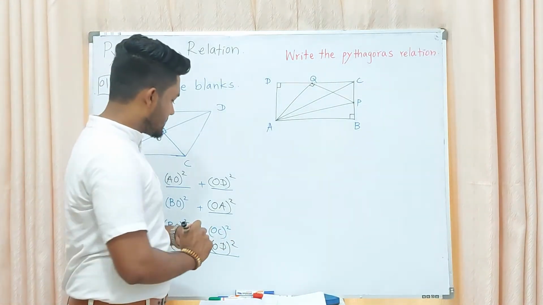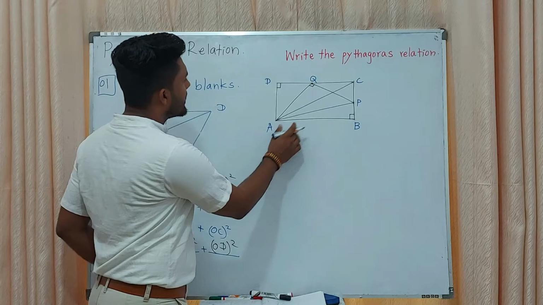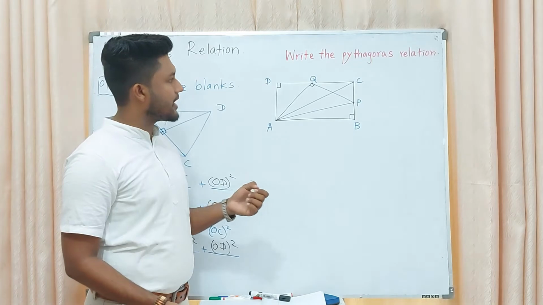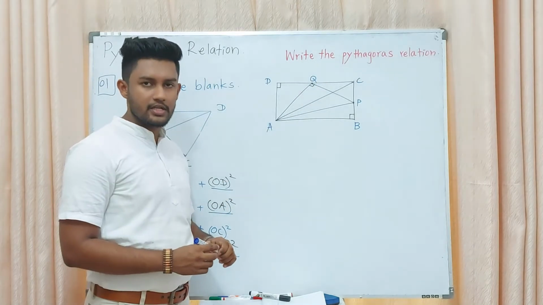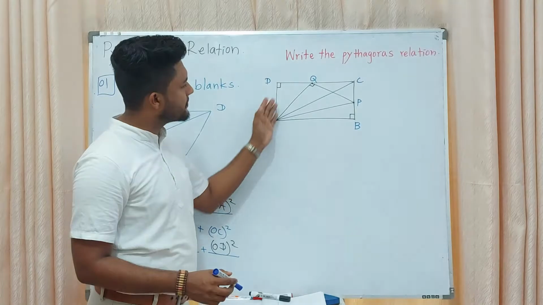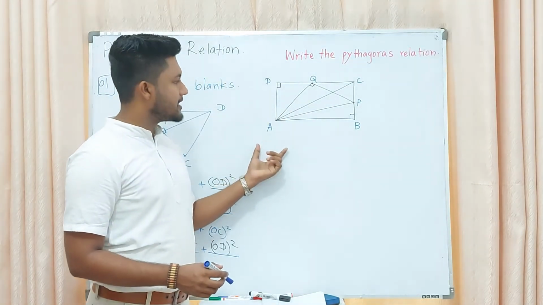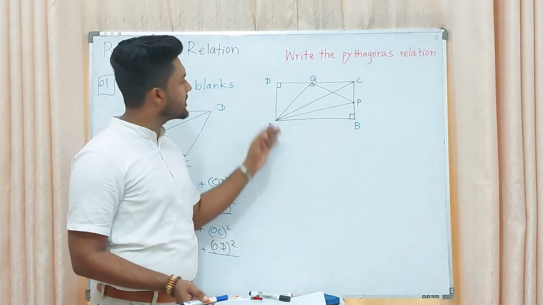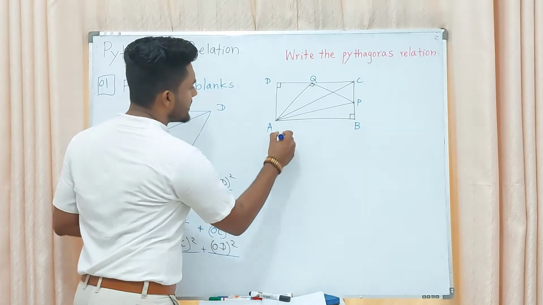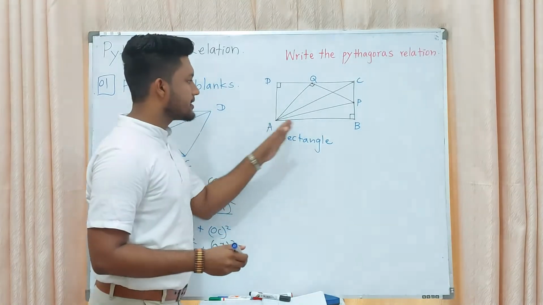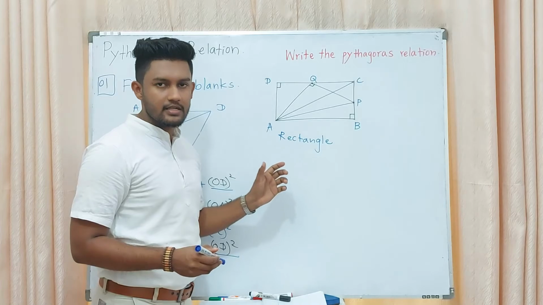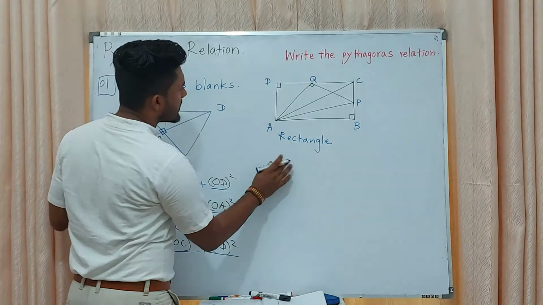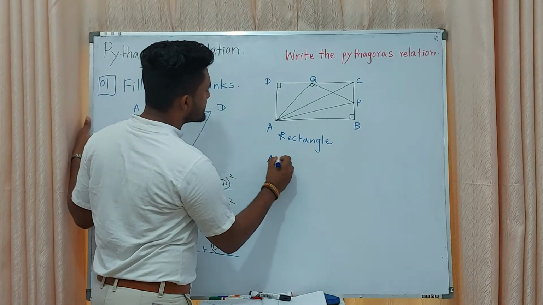Then when we move to the next part of this question, you are given a rectangle and inside there are triangles. Write the Pythagoras relation. Yes, you can derive the Pythagoras relation for many triangles, right? I am writing two relations. At home you want to write all the other relations. If it is a rectangle, you already know all angles are 90 degrees in magnitude and opposite sides are equal in length, right?